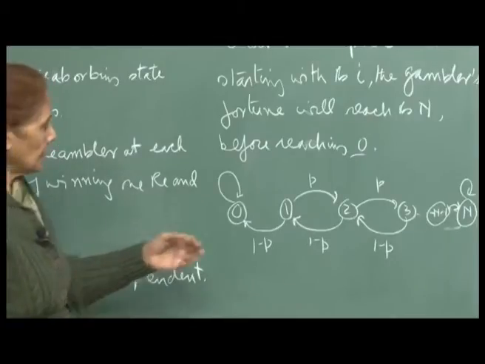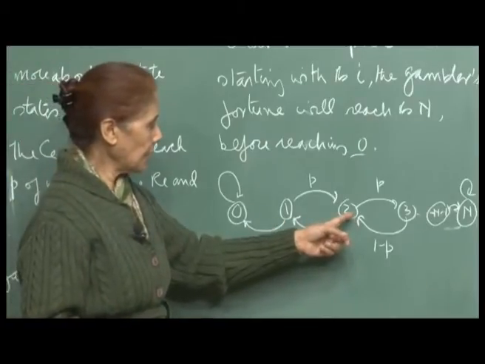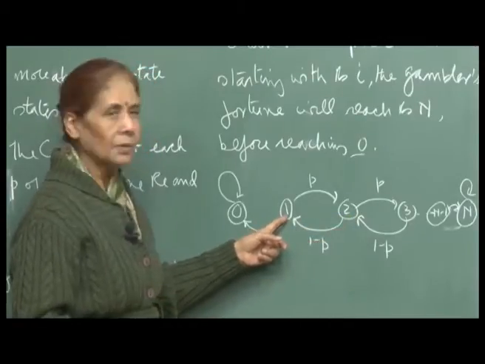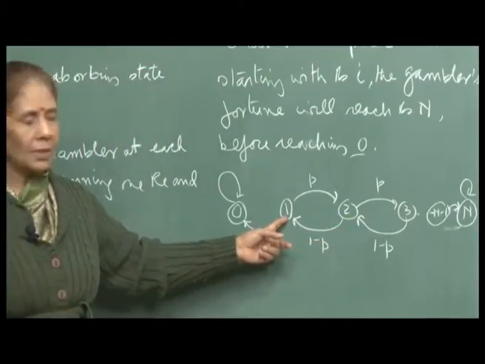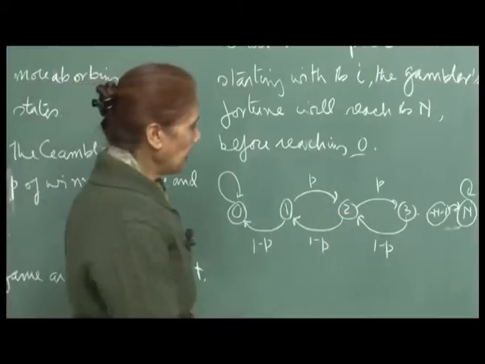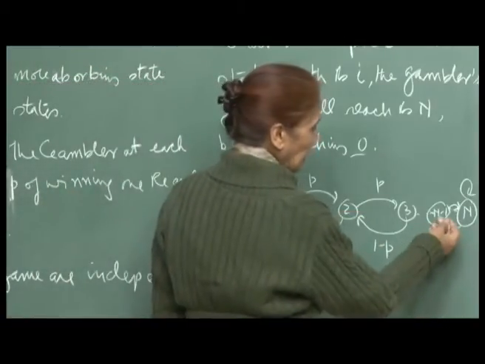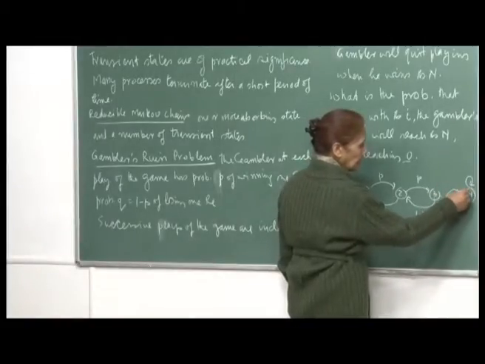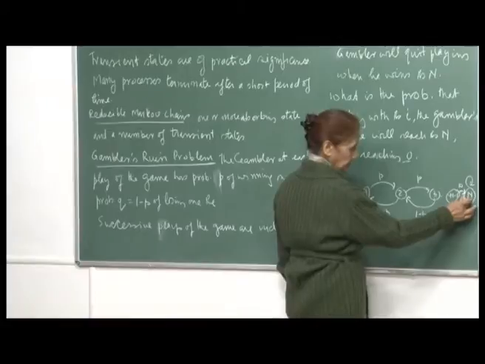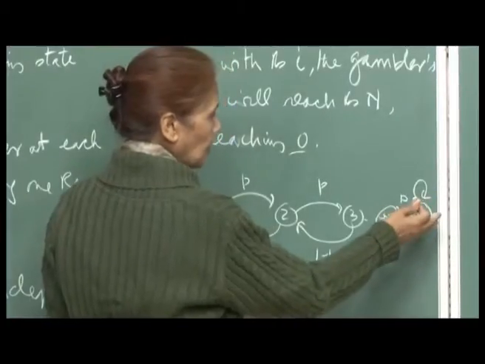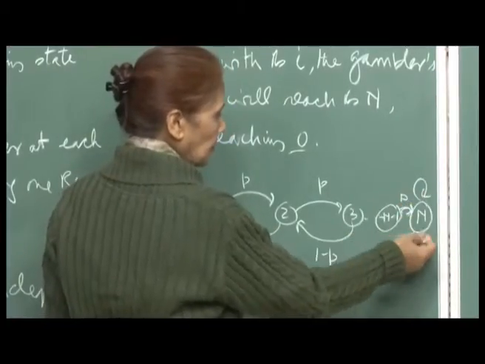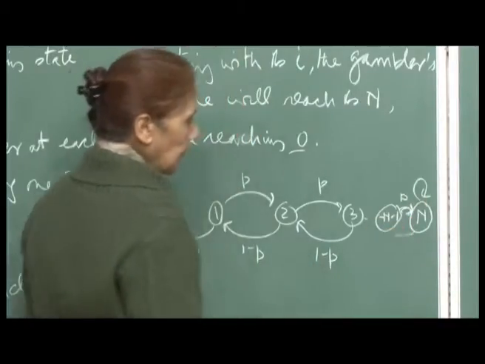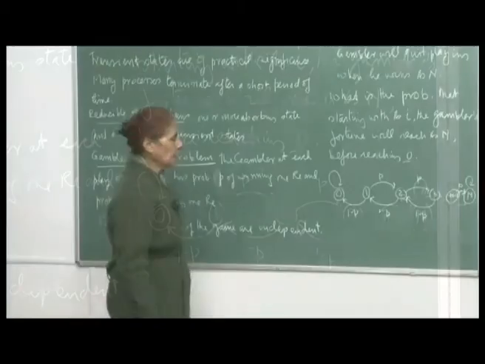Again, if he has 2 rupees, he bets and loses, he reverts back to having rupee 1. Finally, at n minus 1, when he has n minus 1 rupees, he will bet again, and if he wins, he will get n rupees; he will make his fortune. Of course, he will stop playing there. There is no going back from here, because he will just quit the game.